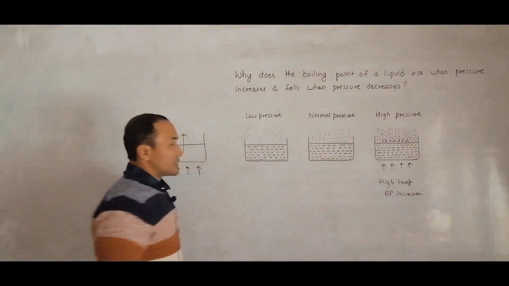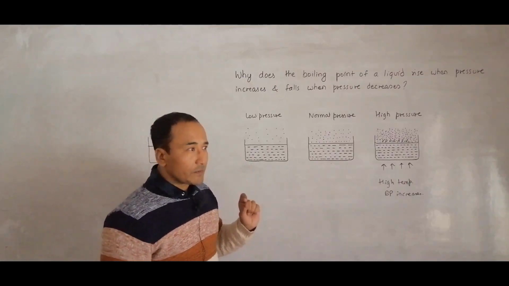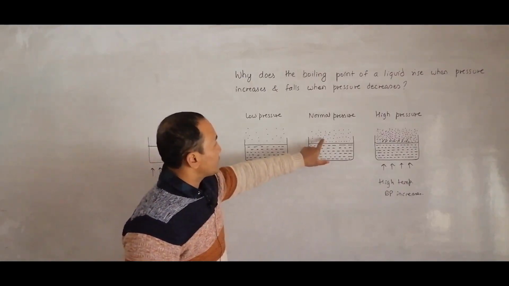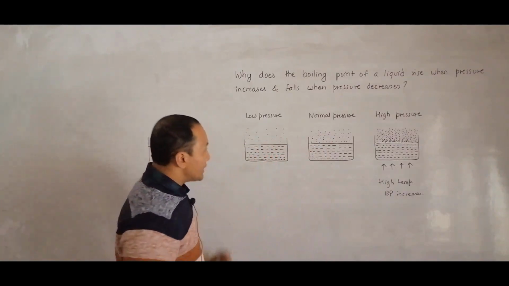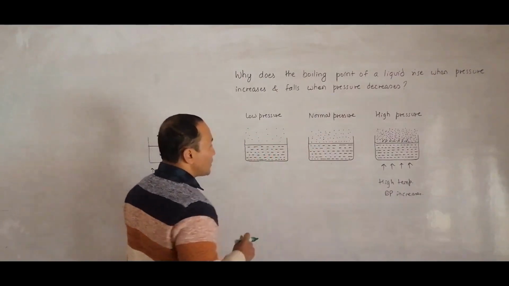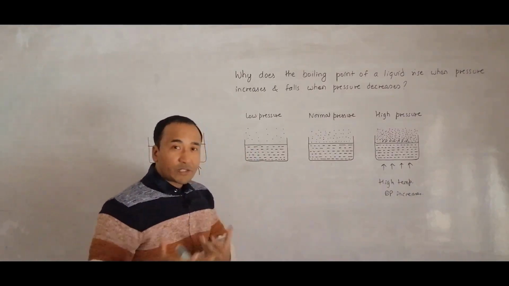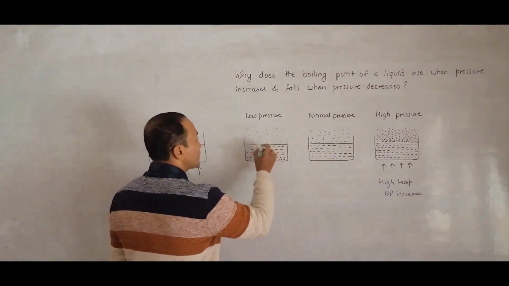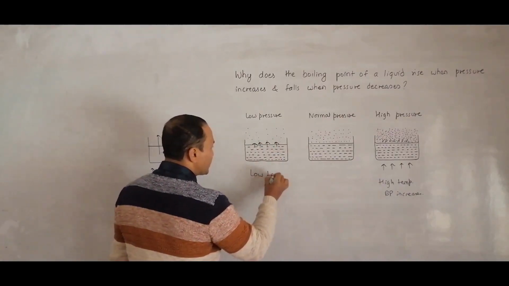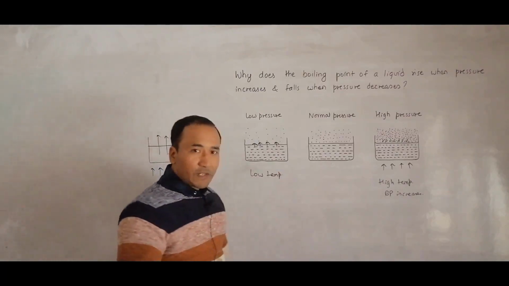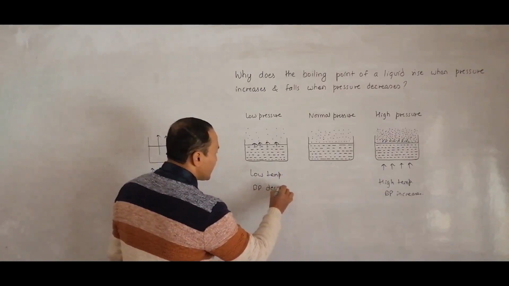But at low pressure, there aren't enough molecules to exert pressure. So the pressure here will be slightly more, and here the pressure will be less. Less pressure means that I can send the molecules up even at low temperature, because not too much energy is required. For example, if previously it was 100, now it is 95. So that means the BP will decrease.